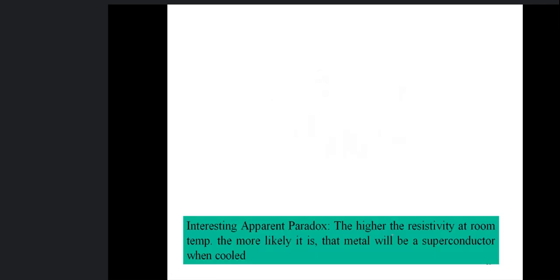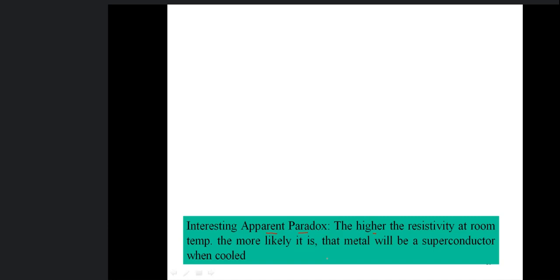So there is an interesting paradox, and this is that materials which have high resistivity at room temperature are more likely to be made superconductors at low temperature, whereas materials which are good conductors at room temperature cannot be made superconductors at low temperatures. We'll see that when we do BCS theory.